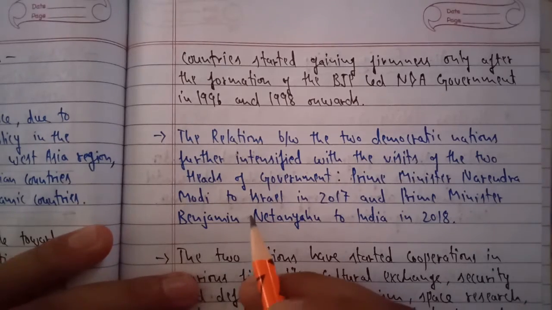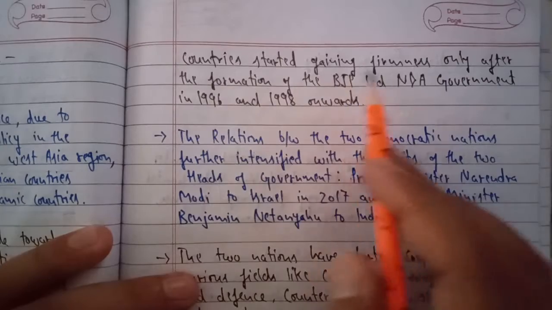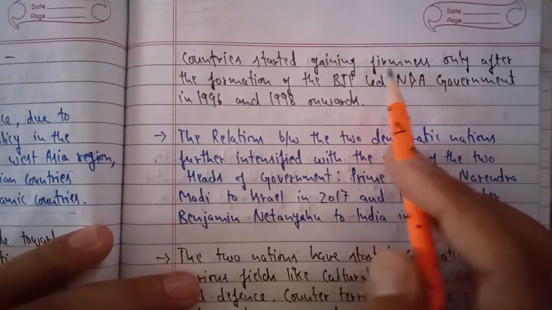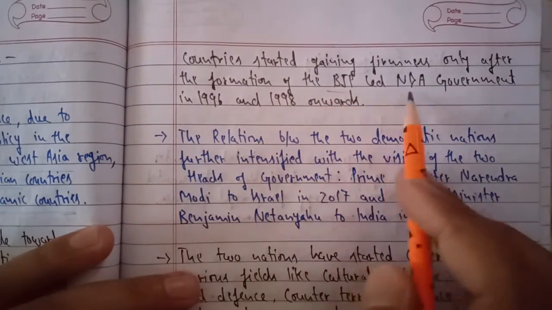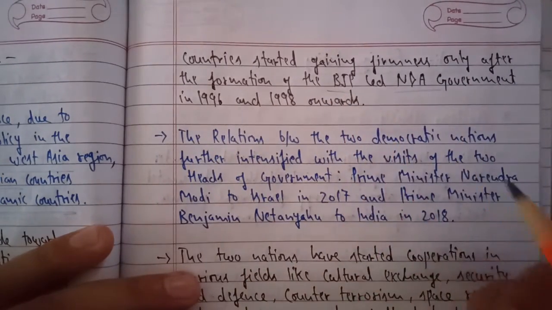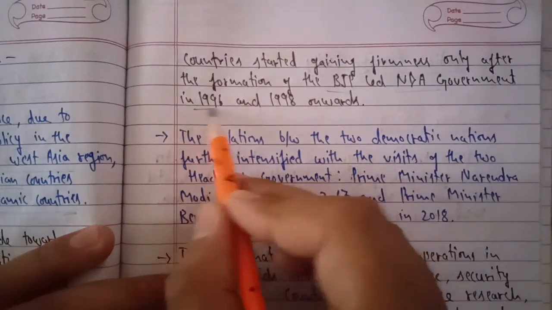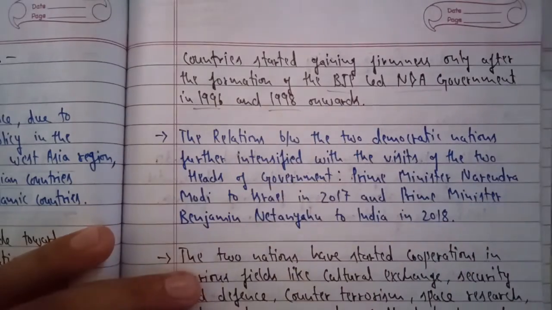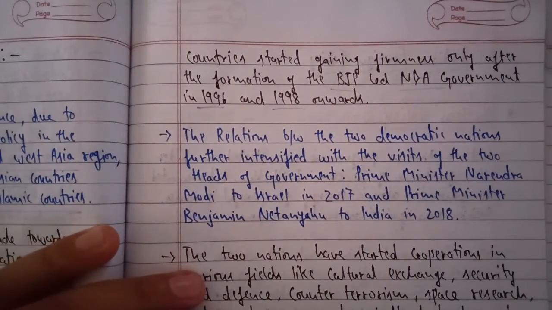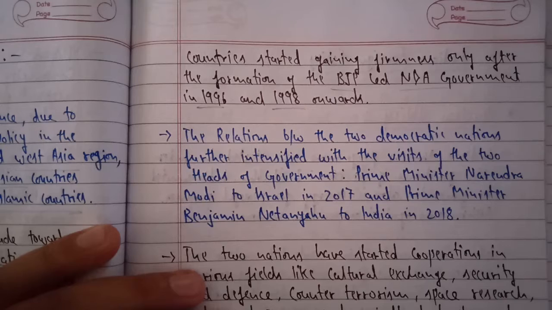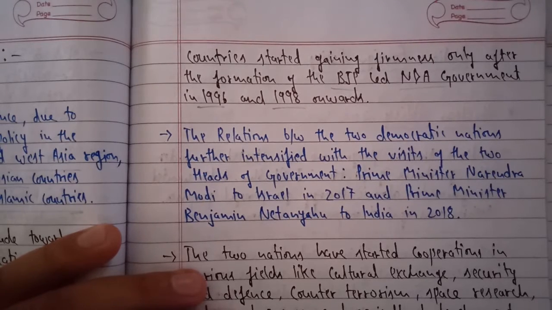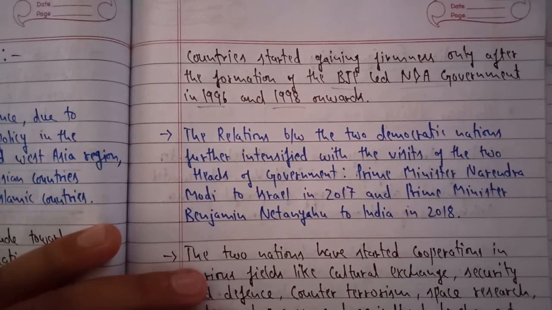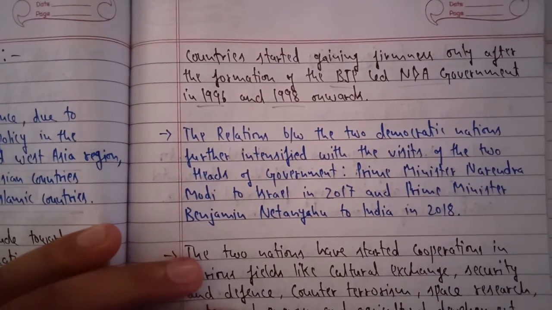So the relation between these two countries started gaining firmness, that is, started becoming stronger, and we were so closely connected only after the formation of the BJP led NDA government. There was a formation of the BJP led NDA government in 1996 and 1998 onwards. This was the time period when we started growing our relations even stronger with Israel in various sectors of military, defense, science and technology, security, trade, etc.